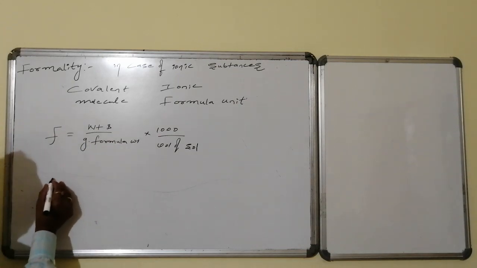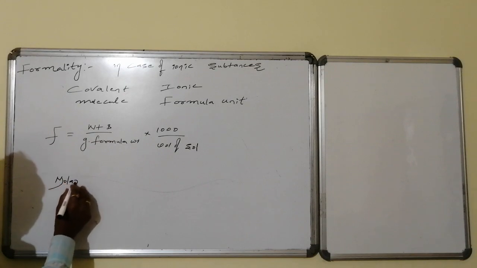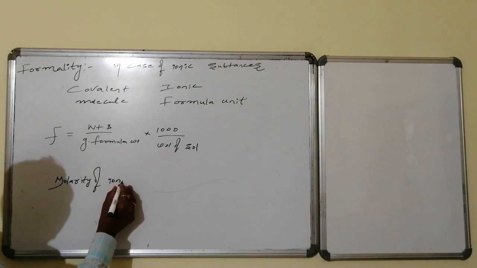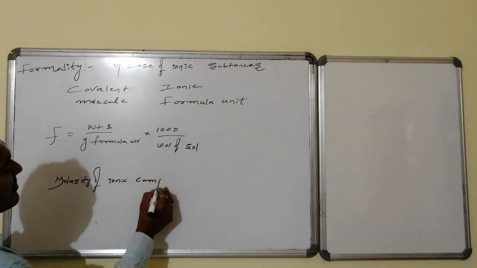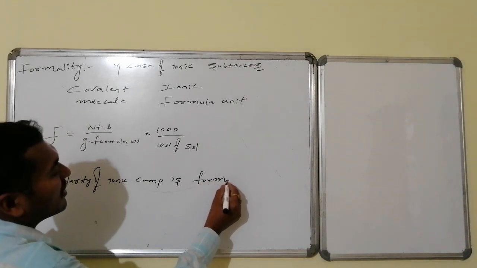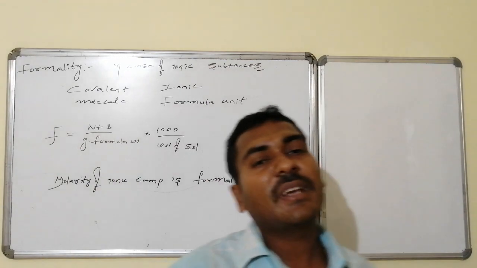Thus I can write, the molarity of ionic compounds is formality. Otherwise, formality is the molarity of the ionic compounds.